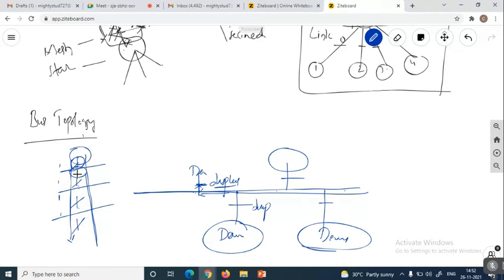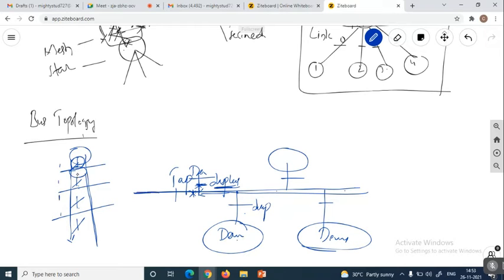So how the data will be transferred to the devices in bus topology is with the help of the drop line, like your taps. The tap is going to be distributing the data. At that particular point, a drop line exists, and automatically the data will be delivered to the specified device. After some time, once it takes another drop line, again the data will be transferred to another device. So how are these drop lines taken? With the help of a tap system.